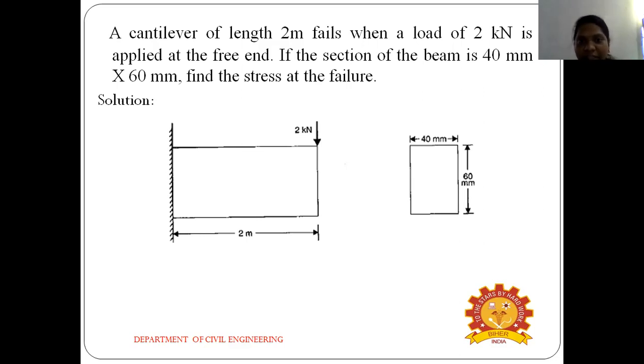From the free end, a 2 kilonewton load is acting. The distance from the support A to the free end is 2 meter, which is the length. This is the cross section diagram. The breadth and depth of the section are 40 mm and 60 mm. For this problem we are finding the stress at failure.